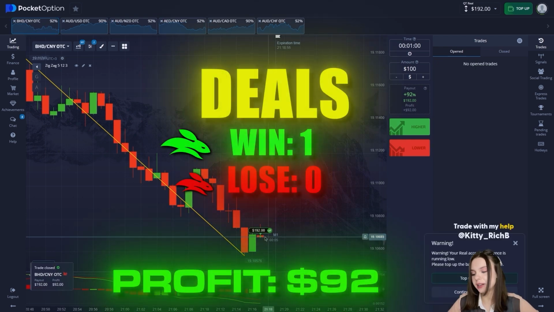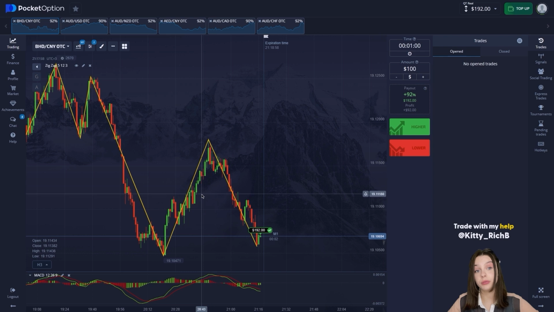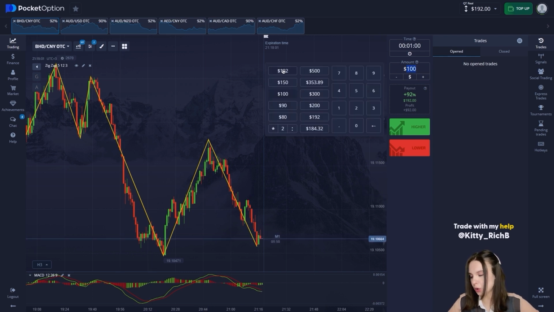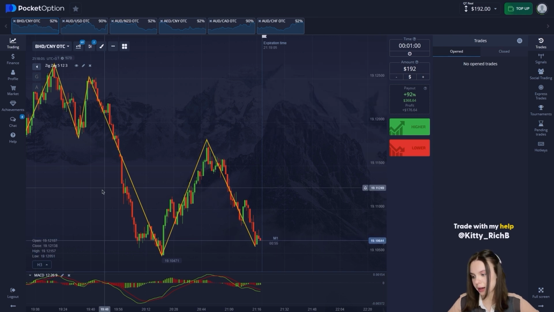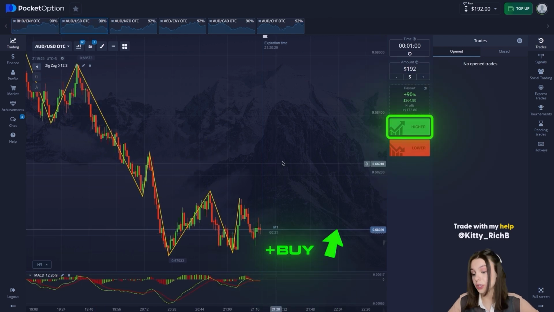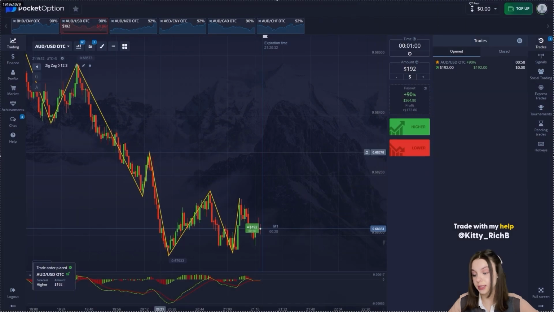Yeah, we clearly see this transaction, as I expected, closed in our favor. In the meantime, we increase our balance to the value of $192. We see PocketOption immediately helps us withdraw the amount we need and move on to the second currency. Here we have switched to the second currency pair. Let's open a bullish trade here and proceed to general analysis.